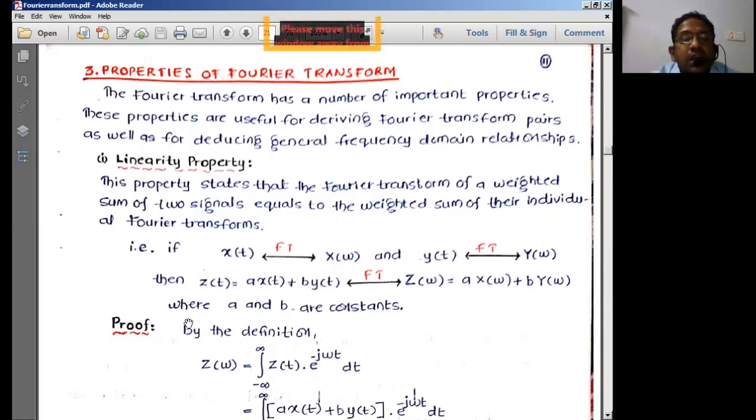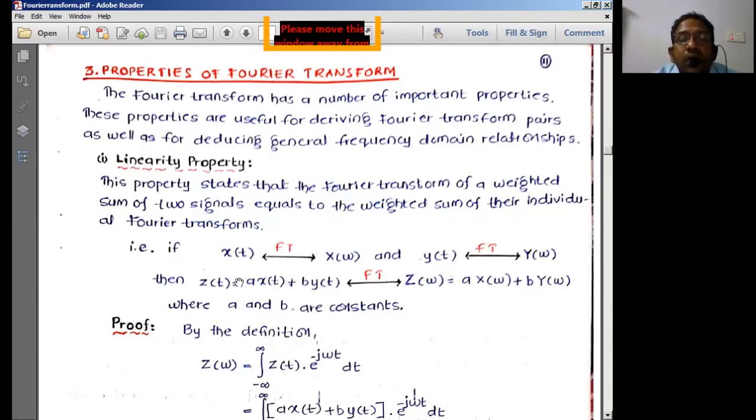That means, imagine you have a signal z of t, which is a weighted sum of two other signals, where A is the weight of the signal x of t and B is the weight of the signal y of t, where x of t has a pair with X of omega and y of t has a pair with Y of omega. Then if you find the Fourier transform of such a function z of t, it is going to produce a Fourier transform with the same weights on the Fourier transform representation. That is what this linearity property says.